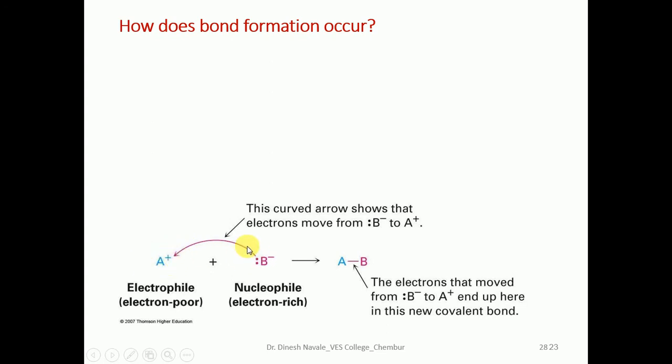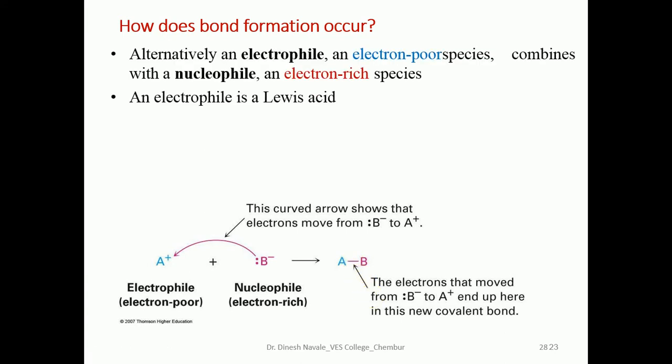This migration will be shown here by the red arrow. There is a formation of a bond between A and B, and this bond is termed as covalent bond formation. An electrophile can be a Lewis acid, which accepts the lone pair of electrons. The nucleophile can be termed as a Lewis base, which can donate the lone pair of electrons.